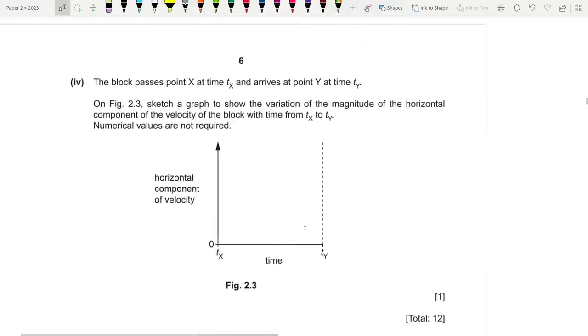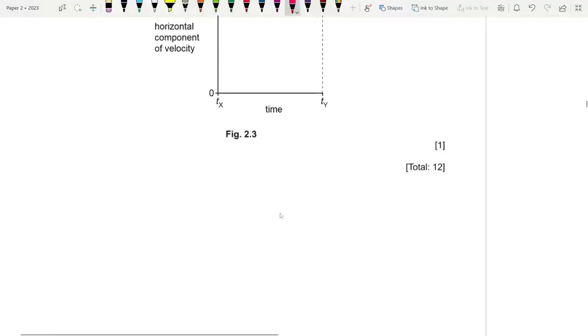The block passes point x at time tx and arrives at point y at time ty. On figure 9.3, sketch a graph to show the variation of the magnitude of the horizontal component of the velocity of the block with time from tx to ty. So here's the thing, for a projectile, remember guys, this is also a trick question. Horizontal velocity never changes, it remains constant.